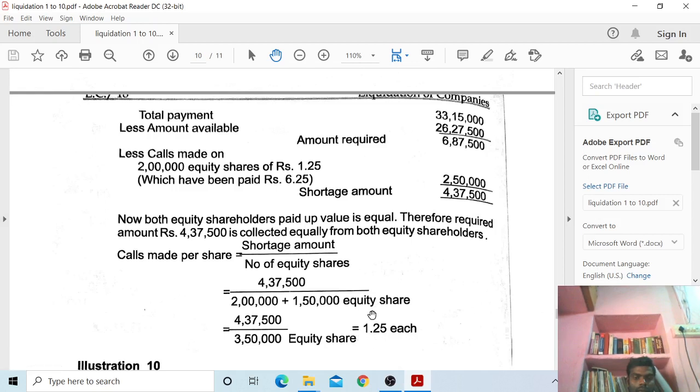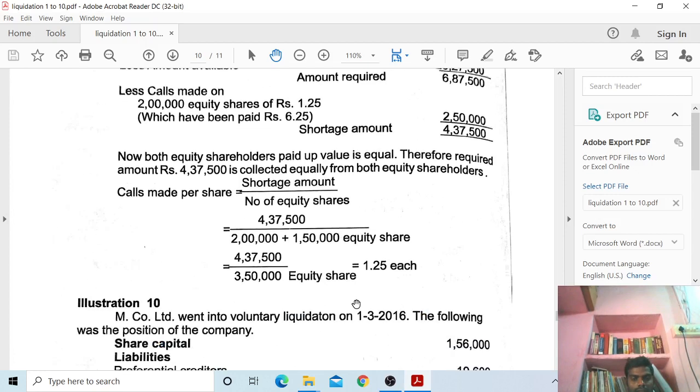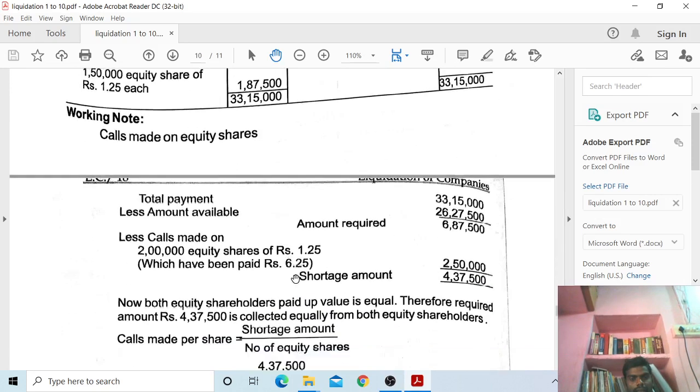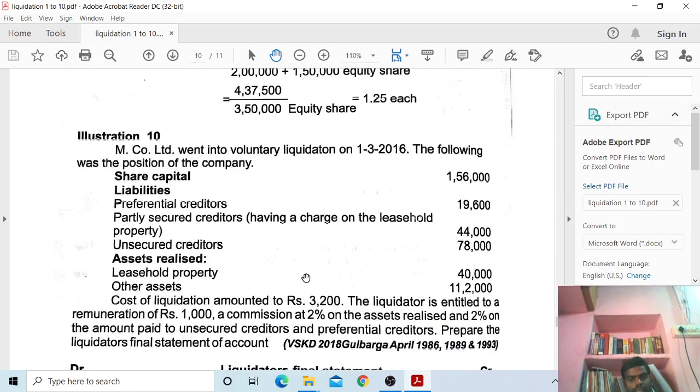You have to collect 1.25 from both the shareholders.